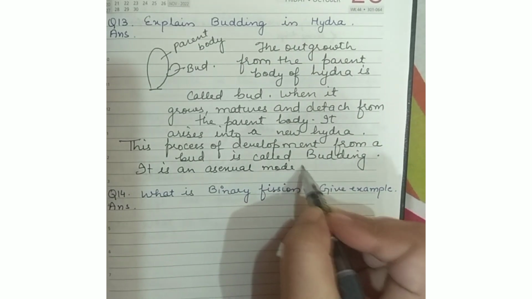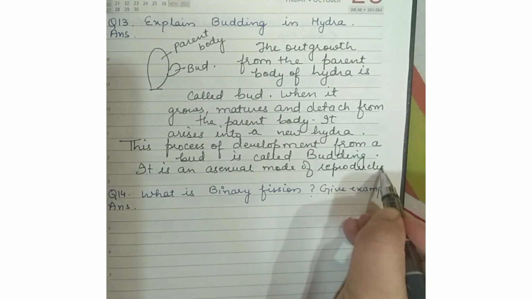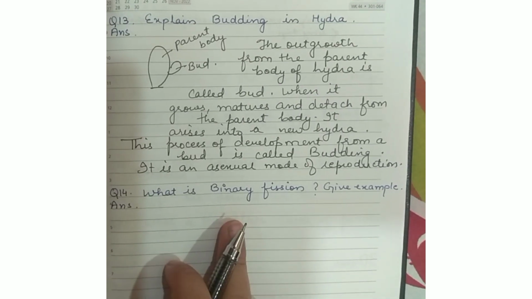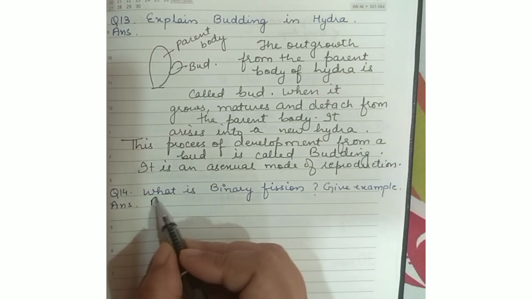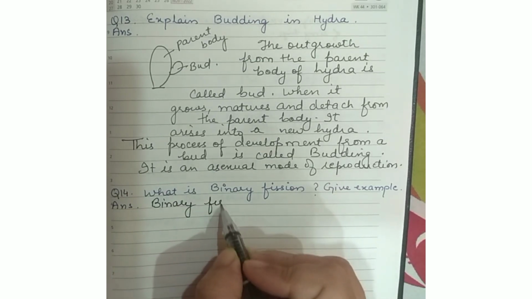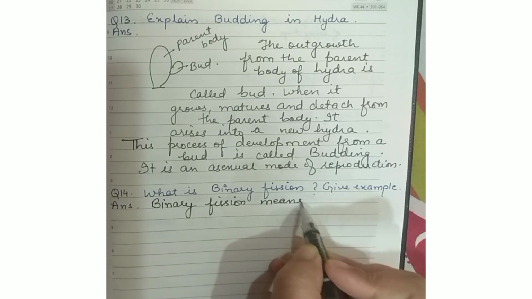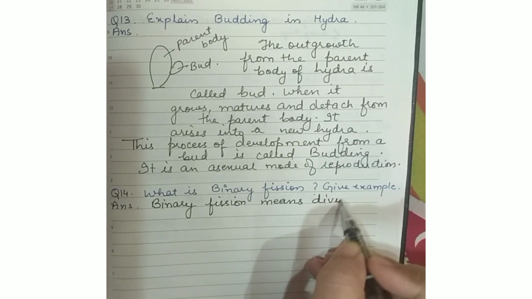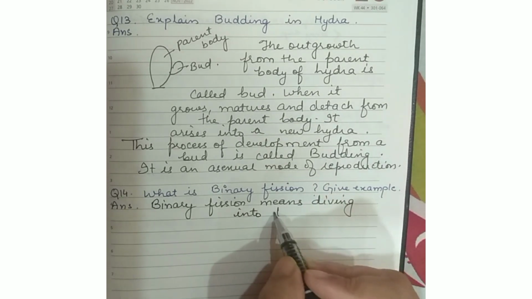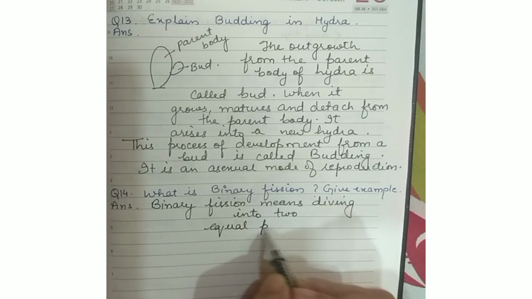Now you can understand very well that we need a single parent in asexual mode of reproduction. Binary fission, give example. Now, as the name indicates, binary fission means dividing into two equal parts.